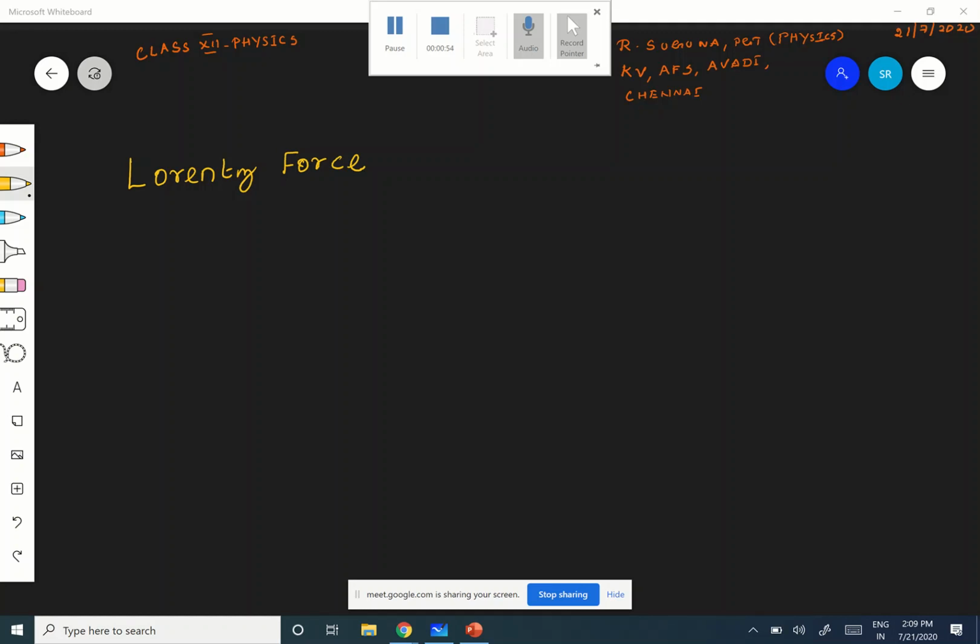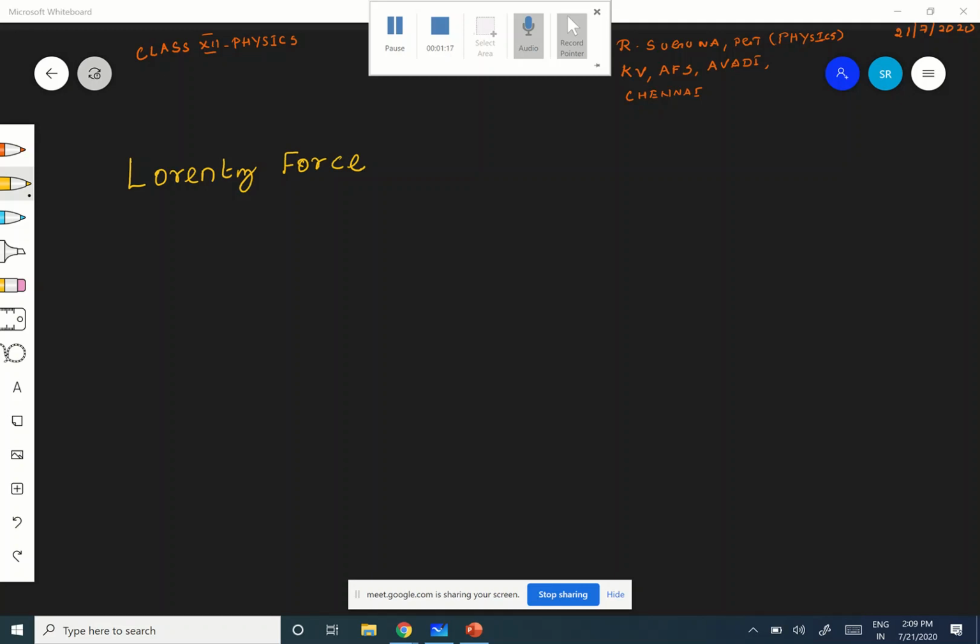That's it. You know very well both the fields we have seen separately. If a charged particle is moving in an electric field, it experiences a force equal to Q into E. When the charged particle is moving in a magnetic field, it experiences a force F equal to Q into V cross B.